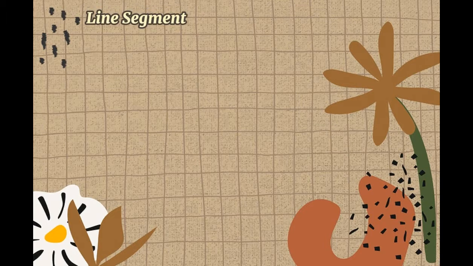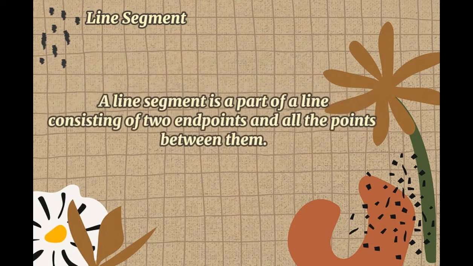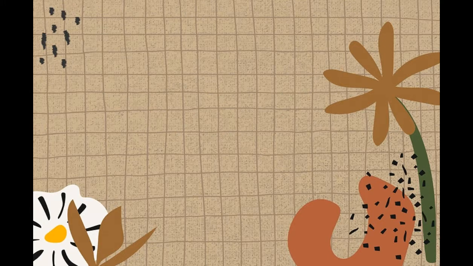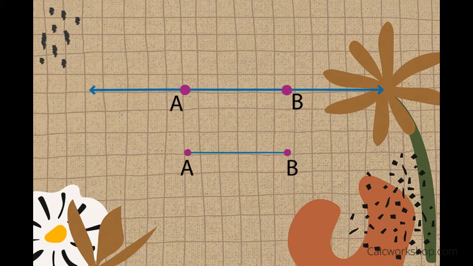So a line segment is a part of a line consisting of 2 endpoints and all the points between them. Example, so we have here the line segment. So in this line, the endpoints are A and B. So segment AB. Why? Because they are the endpoints of this line.